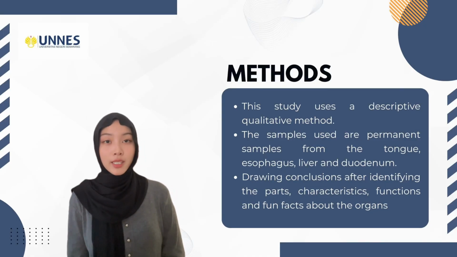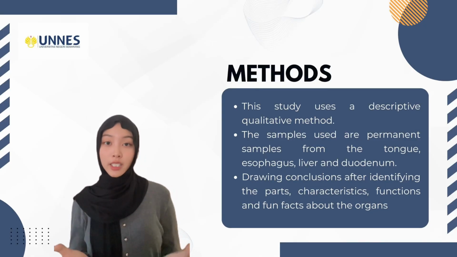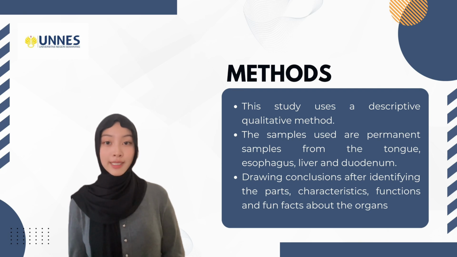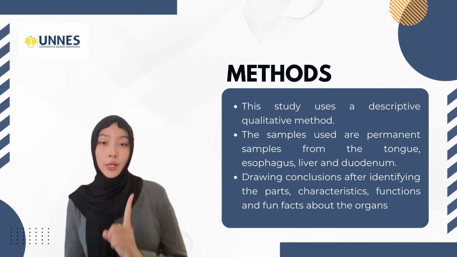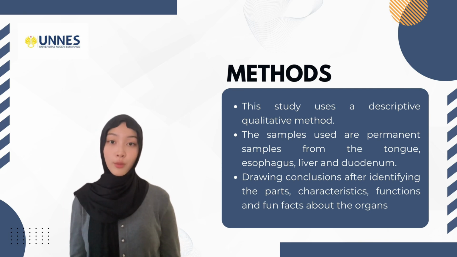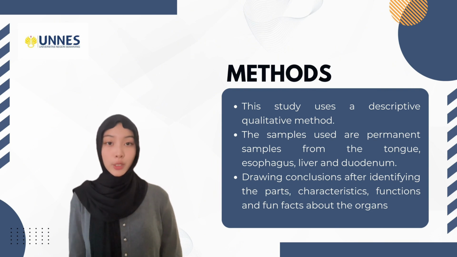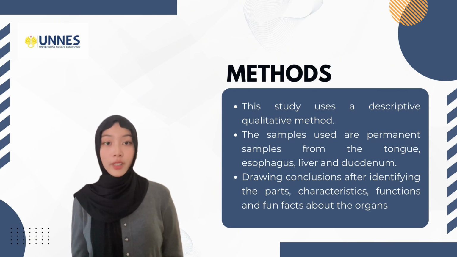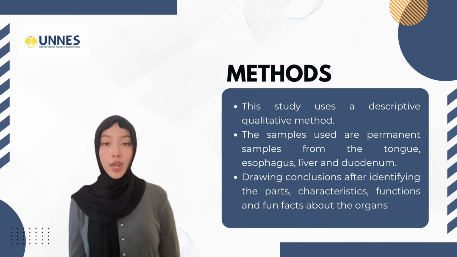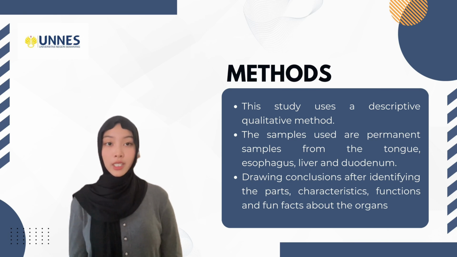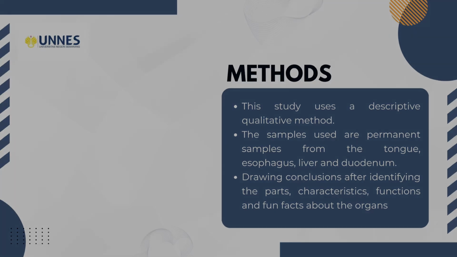Next, methods. This study uses a descriptive qualitative method. The sample uses permanent samples from the stomach, esophagus, liver, and duodenum. Draw conclusions after identifying the parts, characteristics, functions, and fun facts about the organs.